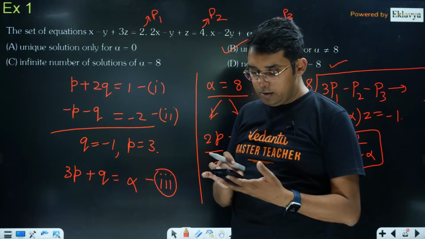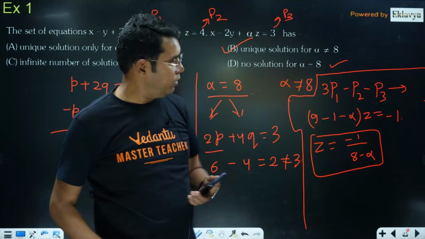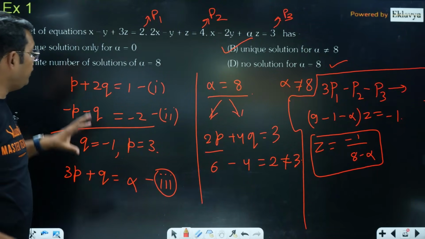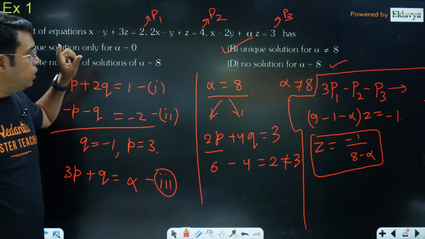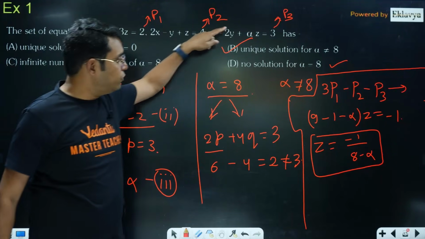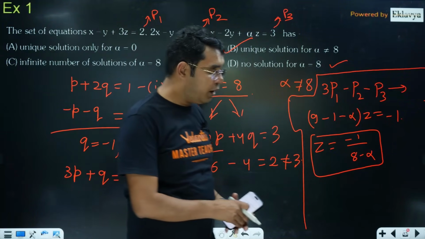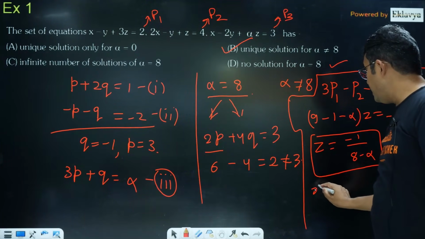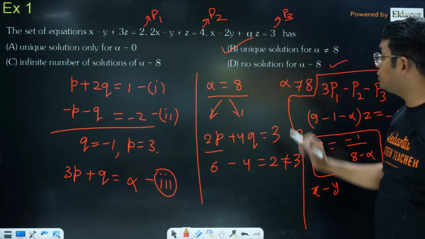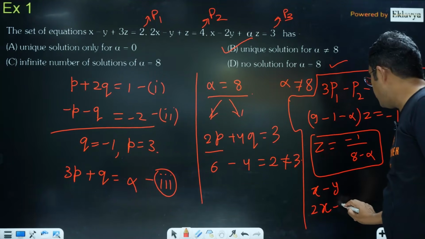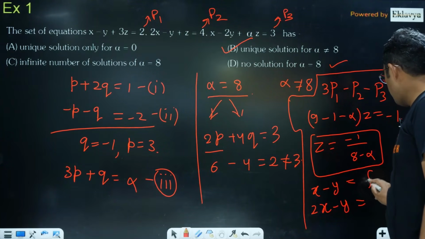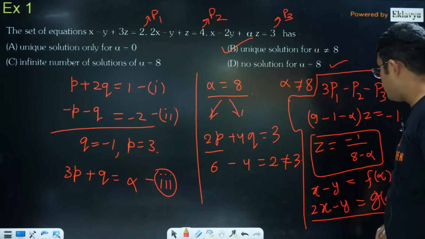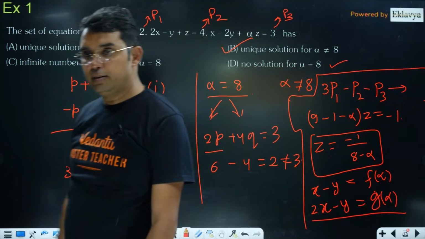Let me just see. I was getting 1 upon alpha minus 8. Yeah, that's correct. So I hope you have understood how we have found unique solution and no solution, and in the case of unique solution, how it is found. After putting z in these equations, you will be getting equations in x and y. First equation, another 2x minus y equal to something. It will be some function of alpha. Then you can solve it to get x and y also in terms of alpha.